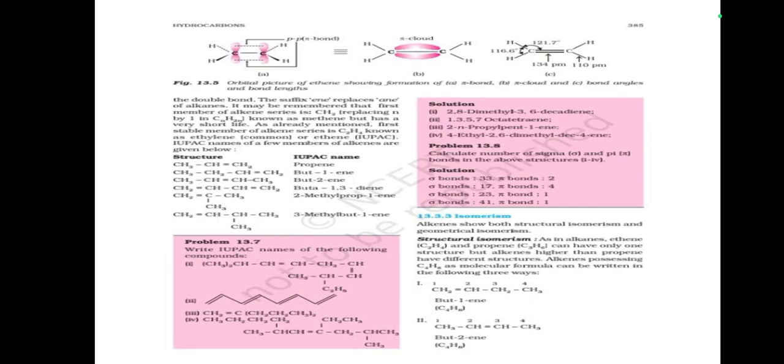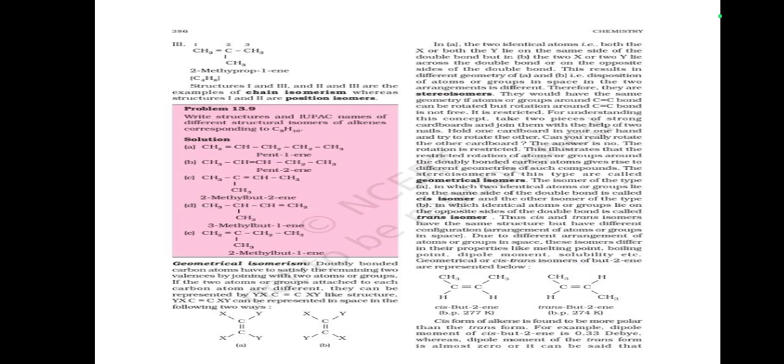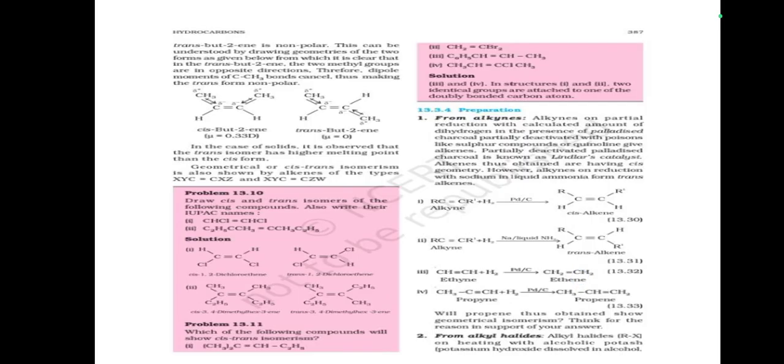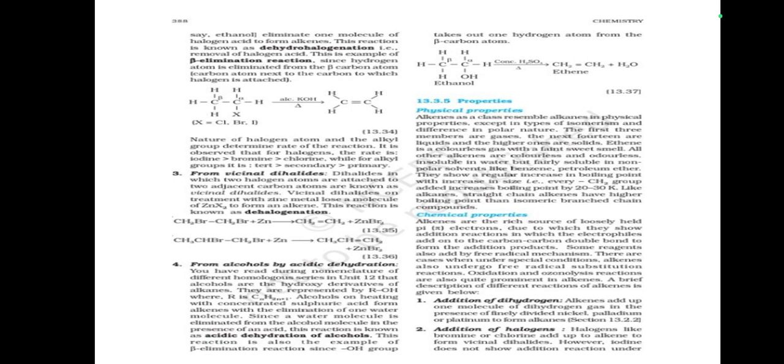Alkenes: structure of double bond. IUPAC names: propene, but-1-ene, but-2-ene, buta-1,3-diene, 2-methylprop-1-ene, 3-methylbut-1-ene. Isomerism: structural isomerism, geometrical isomerism. Preparation: from alkynes, from alkyl halides, from vicinal dihalides, from alcohols by acidic dehydration.